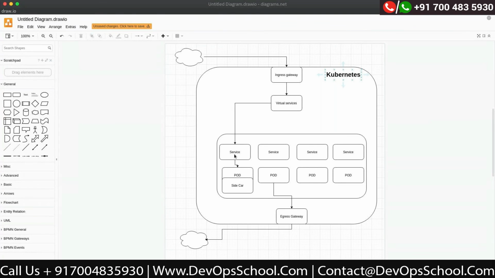So these are the ways you can expose your service to the external world. But Istio's ingress gateway is preferred because it gives us a lot of functionalities, which we will see in a minute, such as how we can easily configure mTLS within the ingress gateway, and how we can associate that with a virtual service and do all the routing. So we get a lot of functionalities if we go with the ingress gateway provided by Istio rather than using the Kubernetes ingress.